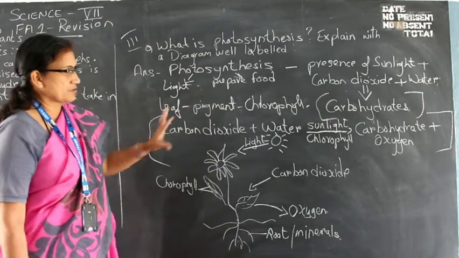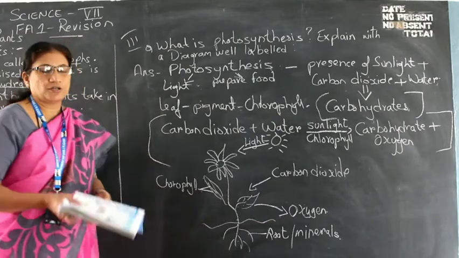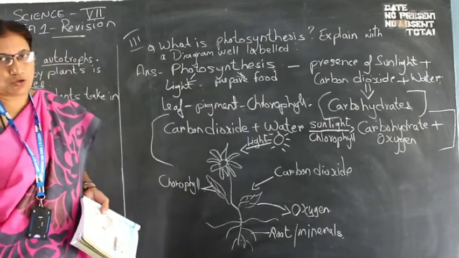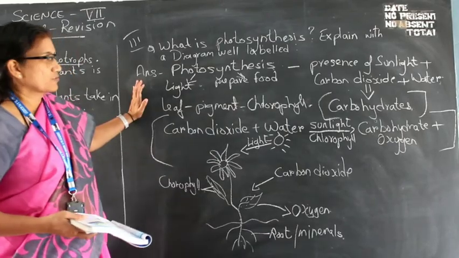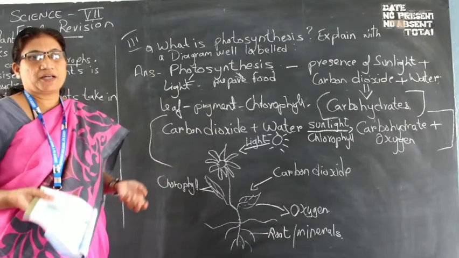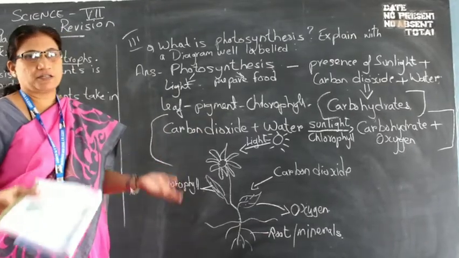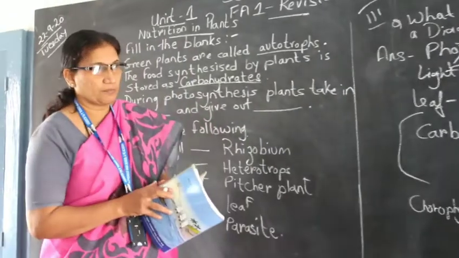Basically, photosynthesis is this. If you have any doubts on this, you can message Rohana ma'am on the WhatsApp number, and I'll get back to you. So this is basically photosynthesis. This is the main thing, which is how food is prepared in plants, or plants prepare their own food. This is the basic thing in that. Your first chapter is nutrition in plants.